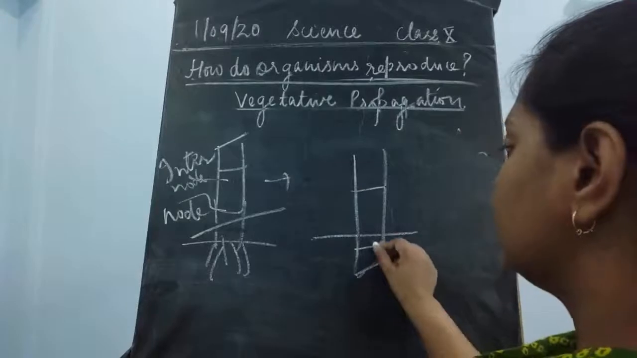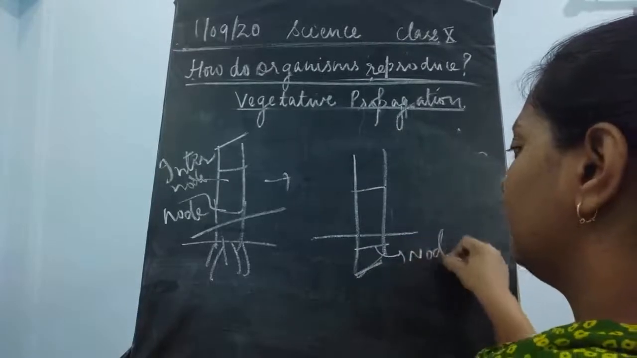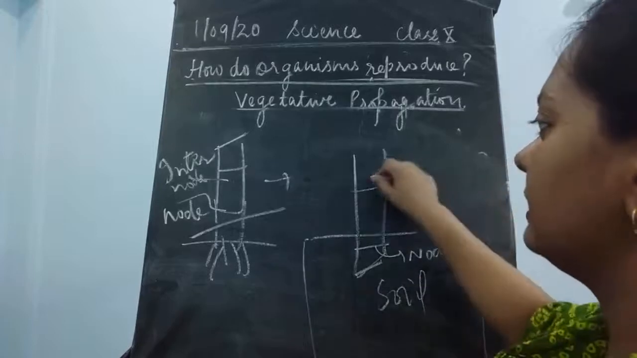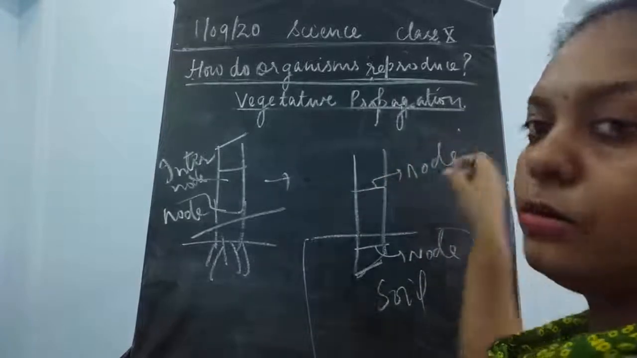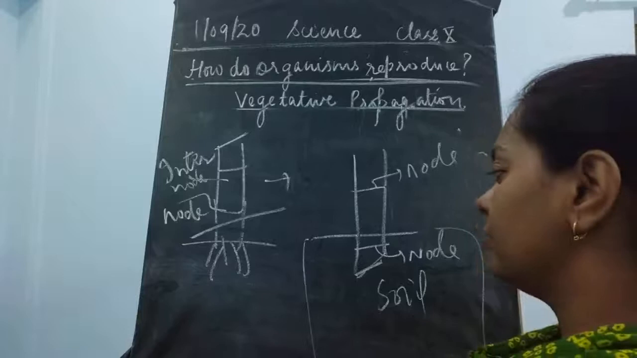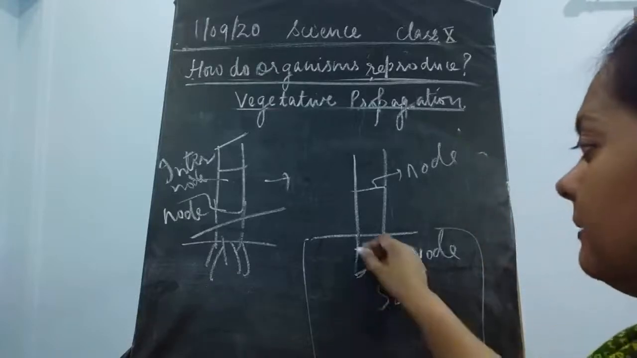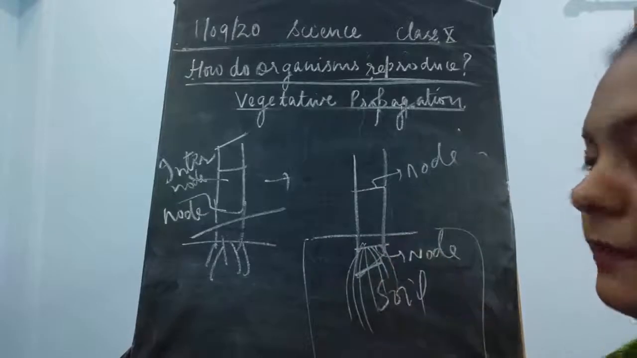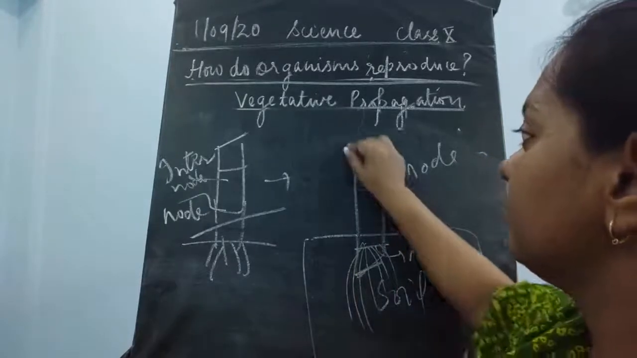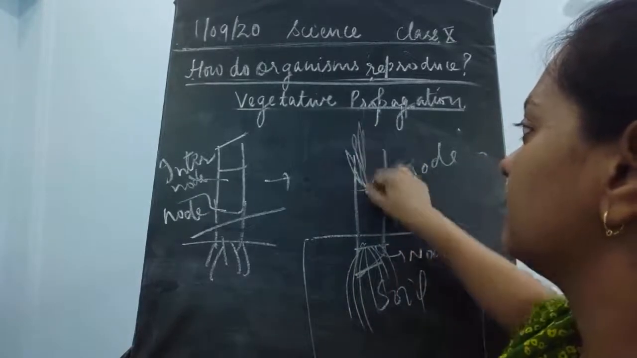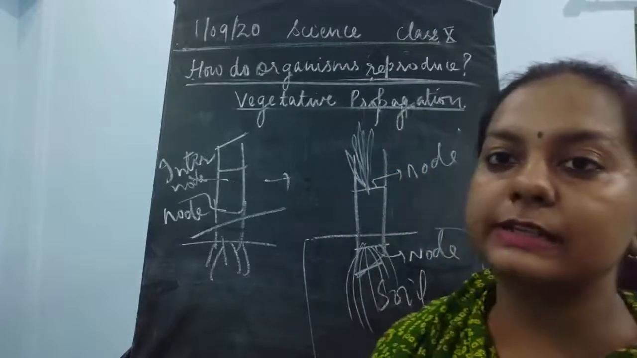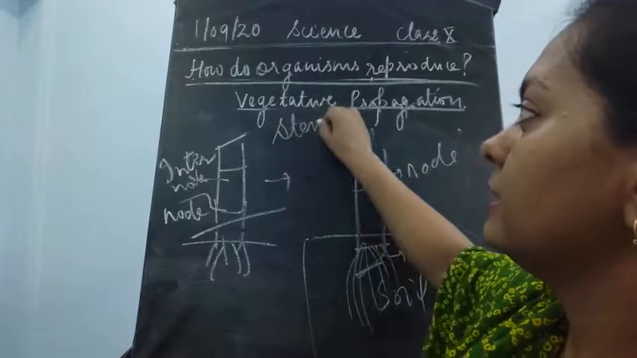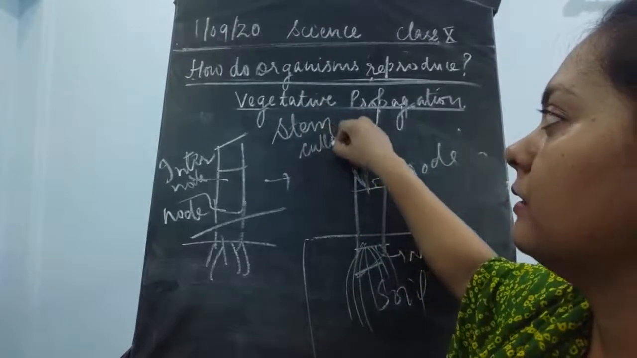So this node will be put under the soil. This is the soil and this is again a node. One node would be above the soil and another node would be below the soil. Now after some time, you will see that the roots are going to develop from this node and the shoot is going to develop from this. So this is said to be the stem cutting, children. This is an example of stem cutting.